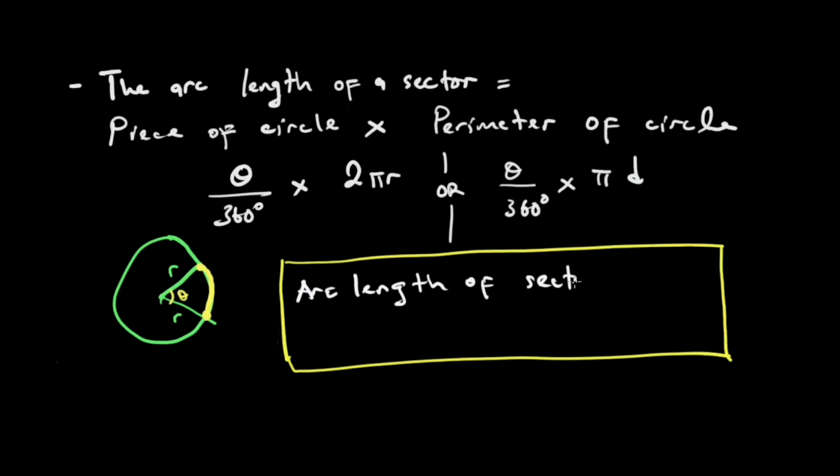The arc length of a sector is equal to theta over 360 degrees multiplying 2 pi r, or theta over 360 degrees multiplying pi d. Satukisa mabox aya because my formulas anoda kubatwa, they should be on our fingertips.